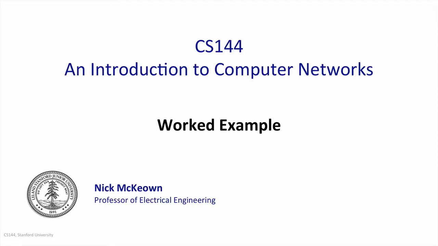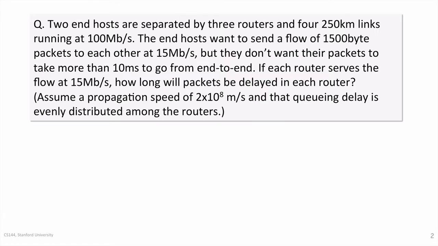Let's look at a worked example for delay guarantees. Two end hosts are separated by 3 routers and 4 250-kilometer links running at 100 megabits per second. The end hosts want to send a flow of 1500 byte packets to each other at 15 megabits per second, but they don't want their packets to take more than 10 milliseconds to go from end to end.